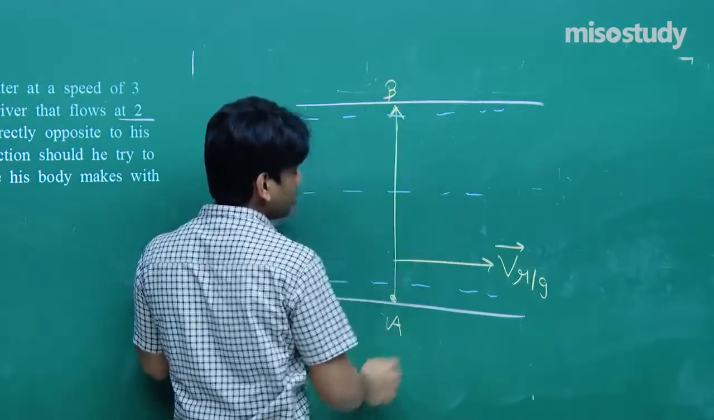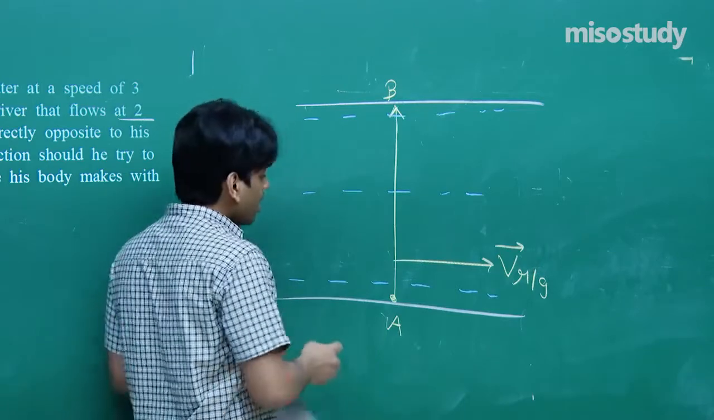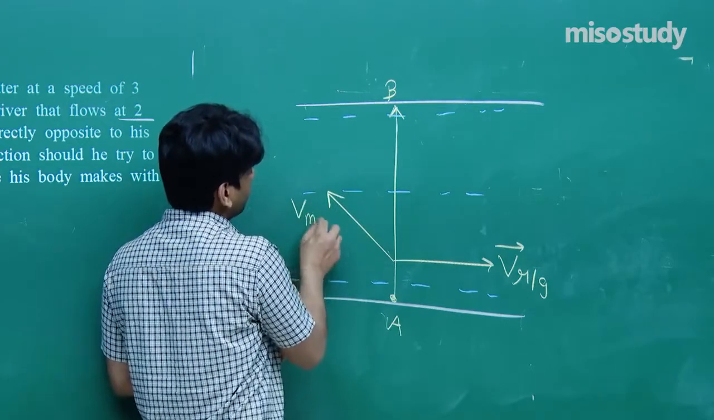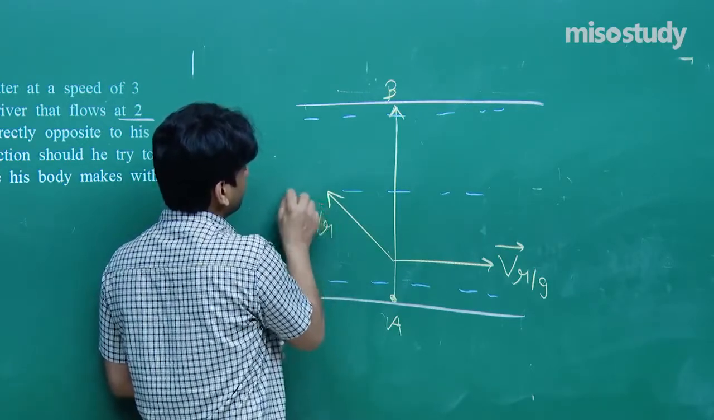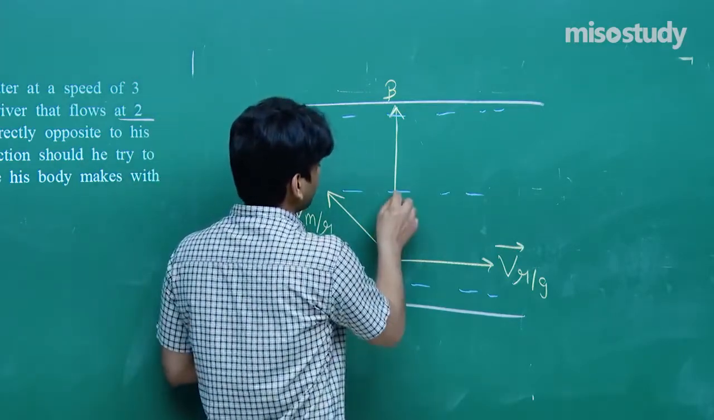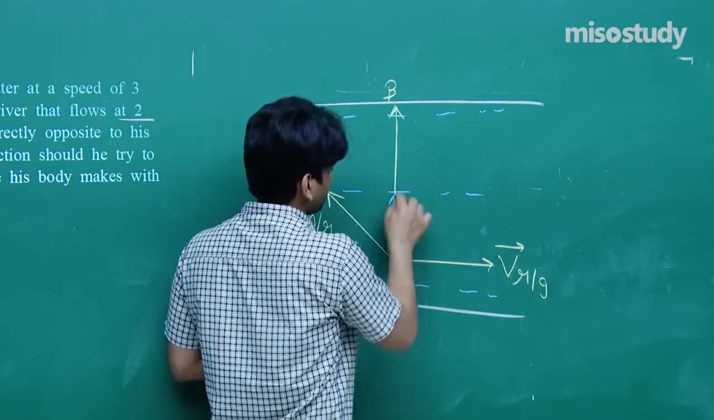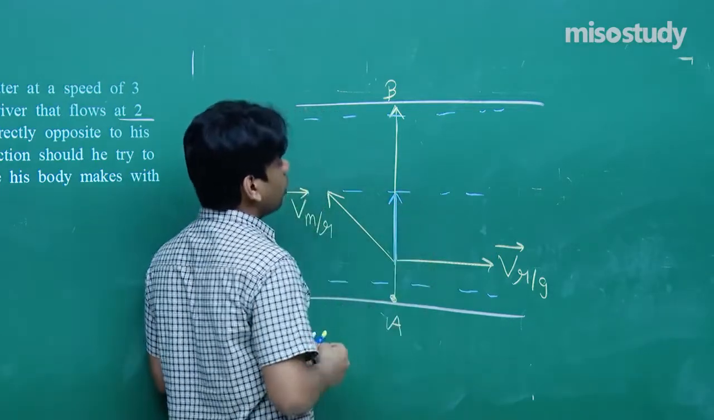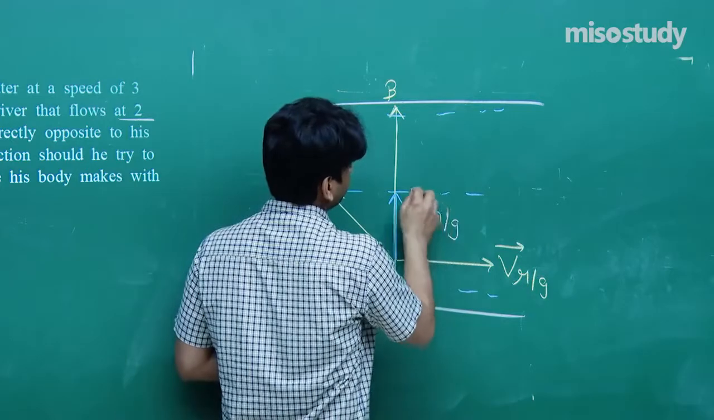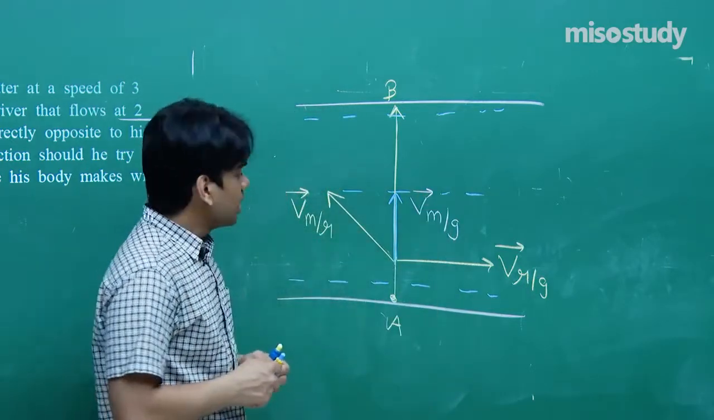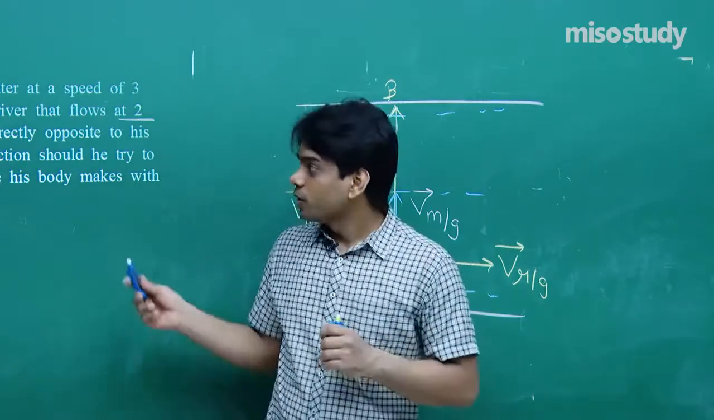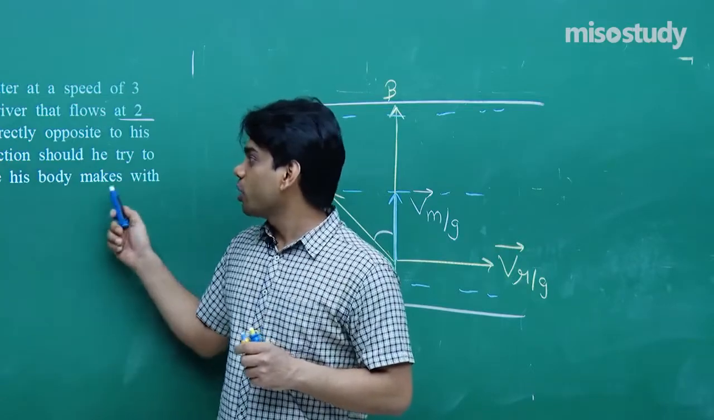So I am marking this as AB. Now how should he swim? If he swims along this way, if this is the velocity of man with respect to river, his net velocity should turn out to be along this length. This should be the net velocity of the man with respect to ground, so that he reaches just the opposite bank. Let's first of all try to find out what theta we are talking about. In which direction should he try to swim? That is, find the angle his body makes with the river flow.